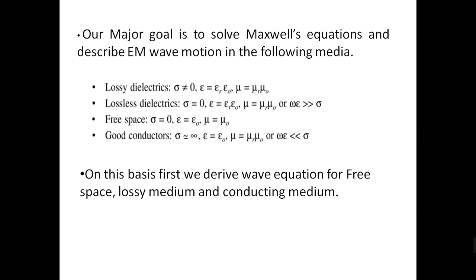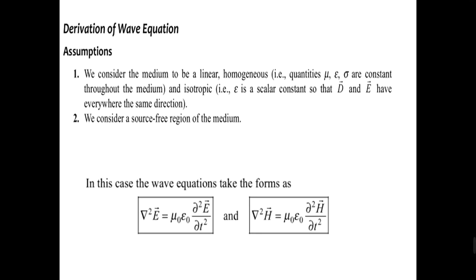So now I'm going to consider a case to derive the wave equation for free space. In order to derive the wave equation, first we have to make some assumptions. First, let us consider the medium to be linear, homogeneous, and isotropic.